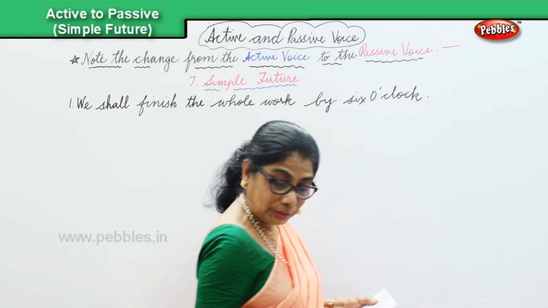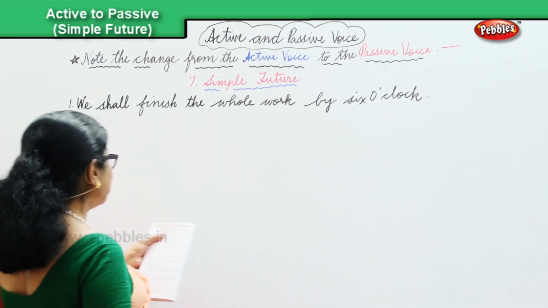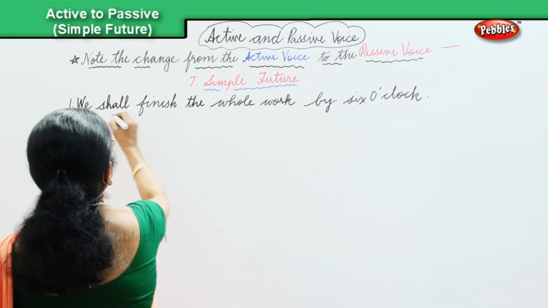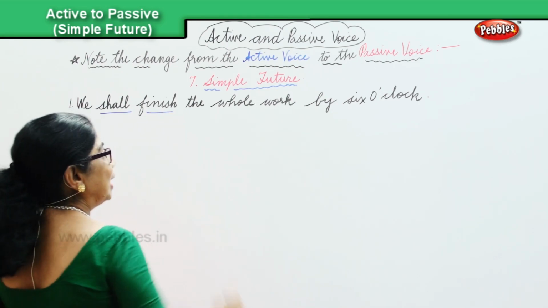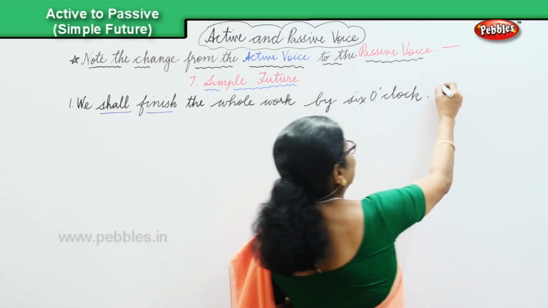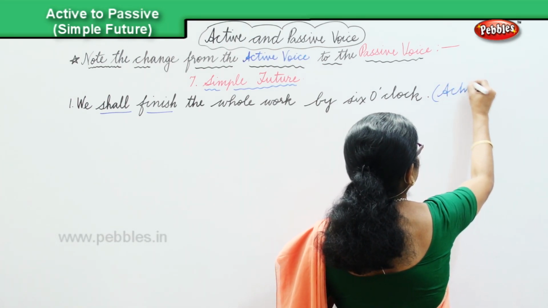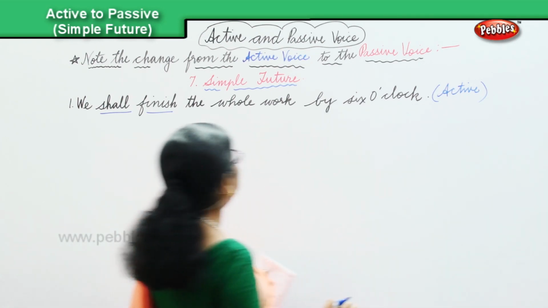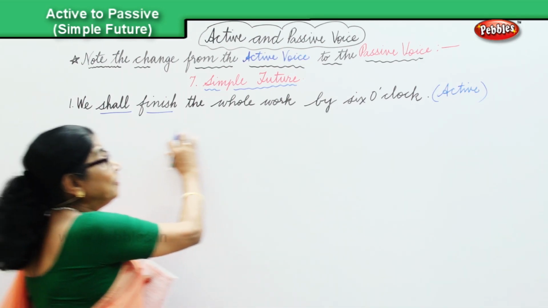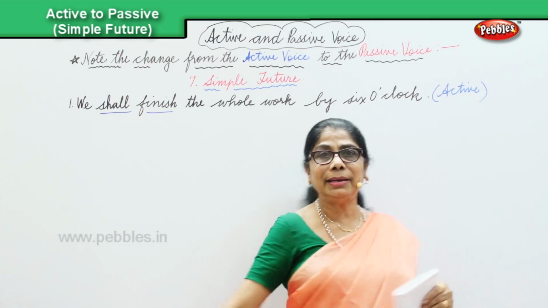Okay. Now let's look at the verb here. Shall finish. And this is in the active. It is in the active, in the simple future. We shall finish the whole work by 6 o'clock.